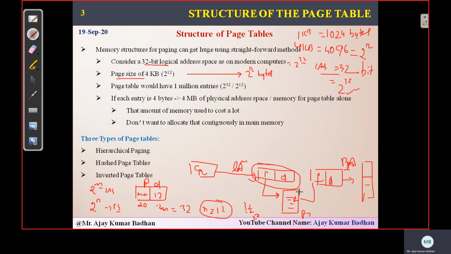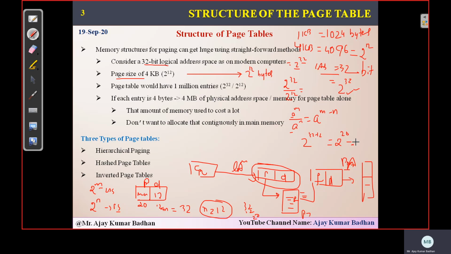Now I just want to know within this particular page table, how many entries we are going to get if we are using a 32-bit logical address and a page size of 4 KB. Well, it's very simple. Since we got it in a power of 2, simply you have to do 2 to the power 32 divided by 2 to the power 12. If you have some idea related to algorithms, we have a formula like a to the power m divided by a to the power n equals a to the power m minus n. So here we can write 2 to the power 32 minus 12, so you will be getting 2 to the power 20.